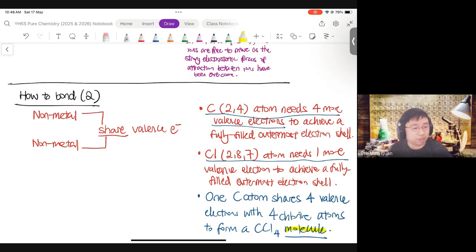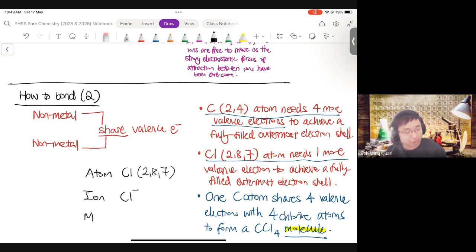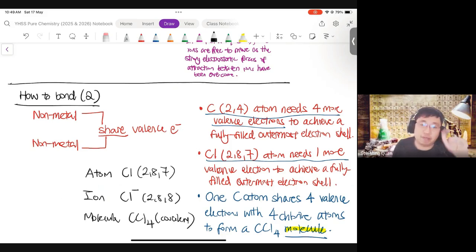So what have you learned? You have learned the A, the I, the M. Atom. I give you an example. Atom, chlorine, 2, 8, 7. Ion, got charge, 2, 8, 8. Molecule, CCl4, covalent. So it's helpful to remind yourself the AIM. There's a difference, different words, different meanings.